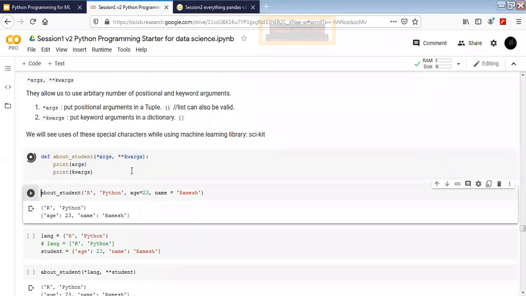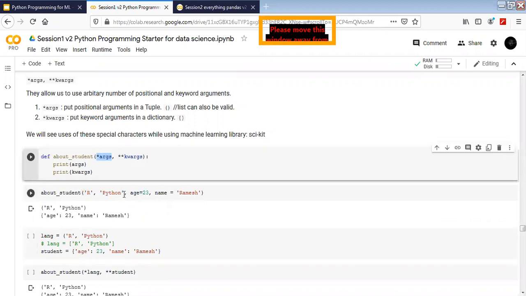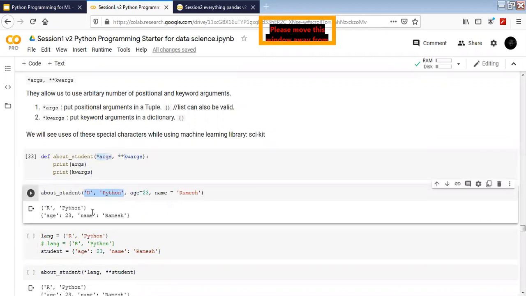I have executed this function, and in the function I'm going to pass the arguments. So R and Python are my arguments because they are not given as keywords, correct? And then the pattern is being followed as a keyword argument for the age and name. If I execute it, what the function is going to do is find all the arguments, which are R and Python. These are the mandatory arguments. R and Python are given as mandatory arguments. And what are given as keyword arguments here in this whole function? Age and name. Yes, age and name are keyword arguments.